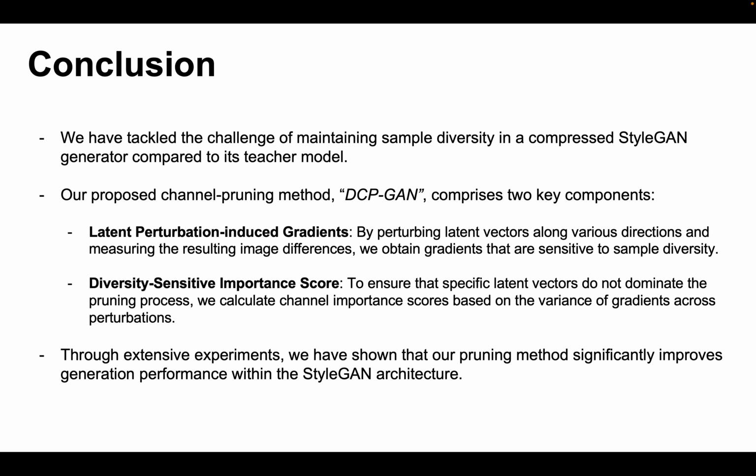In conclusion, we have tackled the challenges of maintaining sample diversity in a compressed StyleGAN generator compared to each teacher model. Our proposed channel pruning method, DCP-GAN, comprises two key components: latent perturbation-induced gradient and diversity-sensitive impedance score. Through extensive experiments, we have shown that our pruning method significantly improves generation performance within the StyleGAN architecture.